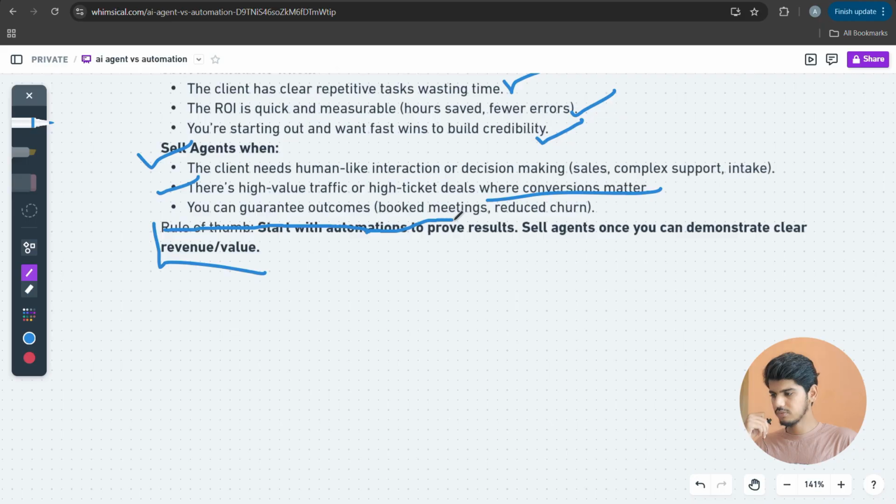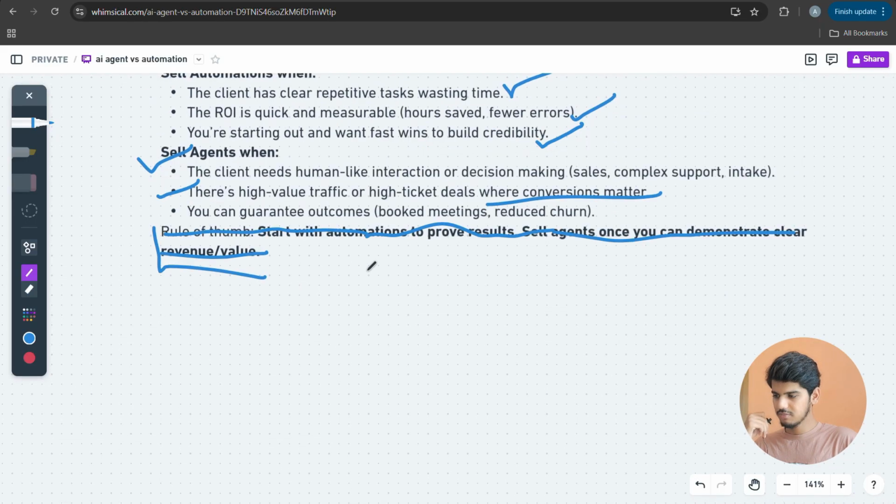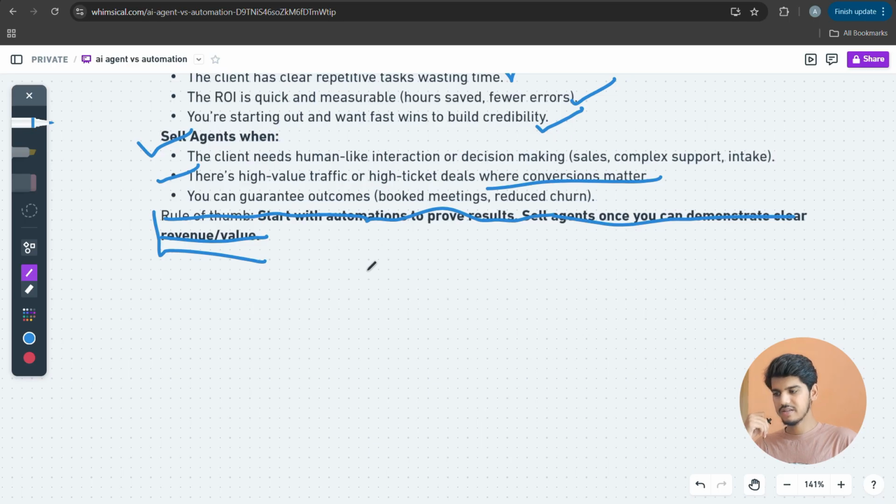Let's remove this rule of thumb. You don't need it. If you have already read this, then you can go with it, but I don't think you need it. Here it is written to start with automation, then go with the AI agents. But in a few seconds, I'm going to tell you that both are the same.